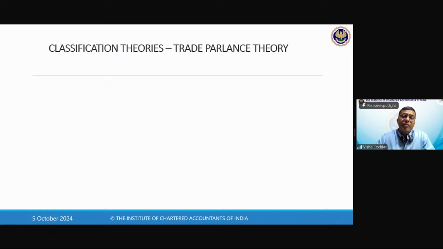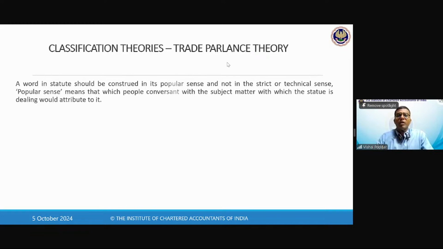That concept they have applied to give a decision in one of the landmark cases of Safari Retreat. Similarly, in classification, many times these rules which are given in the law itself may fail, or may not give you a very good or reasonable result or a proper answer. Then the Honorable Court said, okay, keep the rules aside. We will go by some logic, and the logic is these theories. Now, what are these theories?